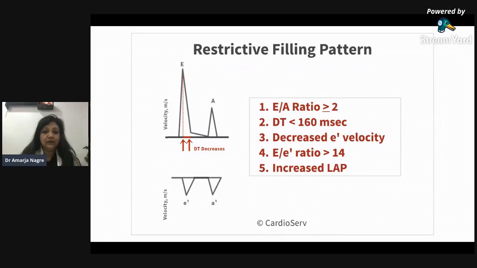Restrictive filling. If you see that the E wave is double that of the A wave, it is restrictive, that is grade 3 diastolic dysfunction. In this, the DT is reduced, it may be less than 160 milliseconds. The E prime is also decreased, and the E by E prime ratio is more than 14. This indicates severe LV dysfunction. That is, it also tells that the LA pressures are very high.